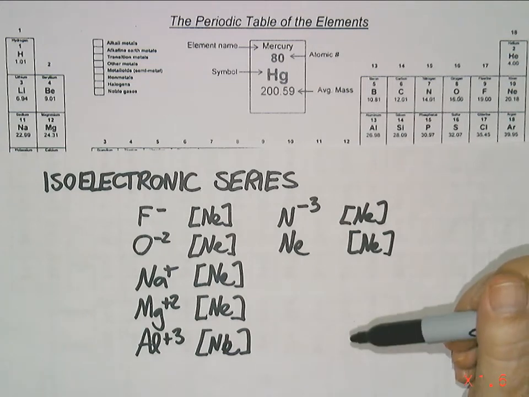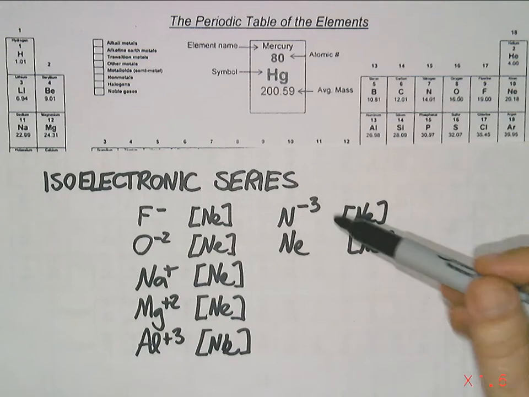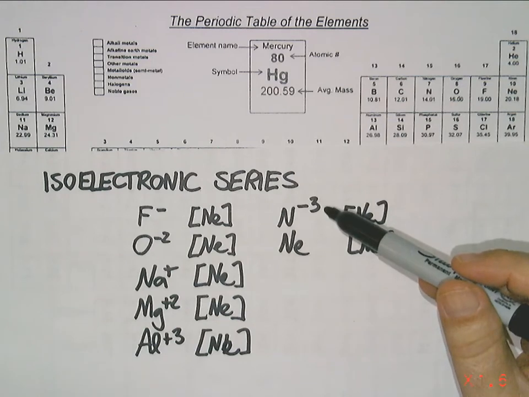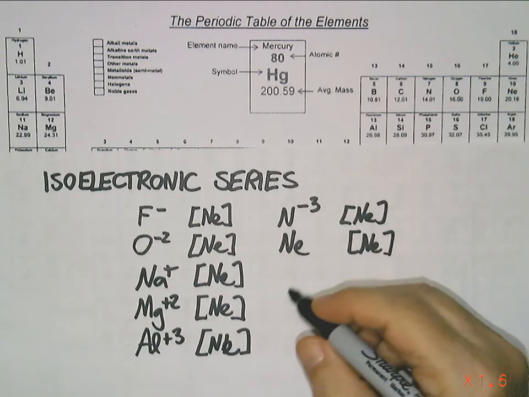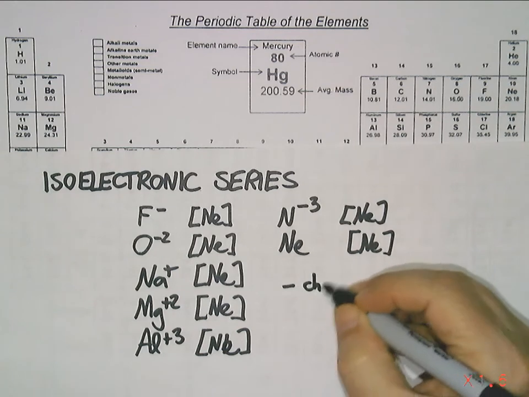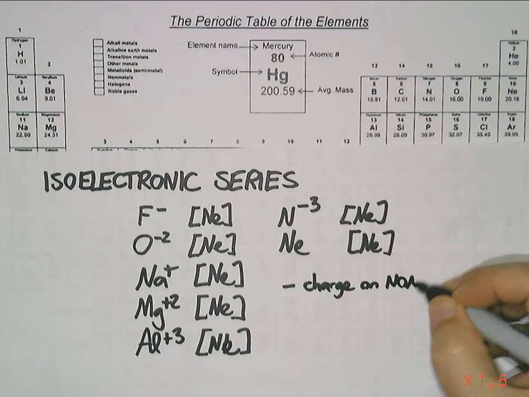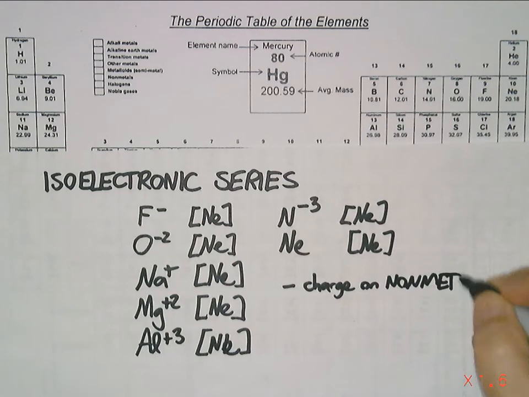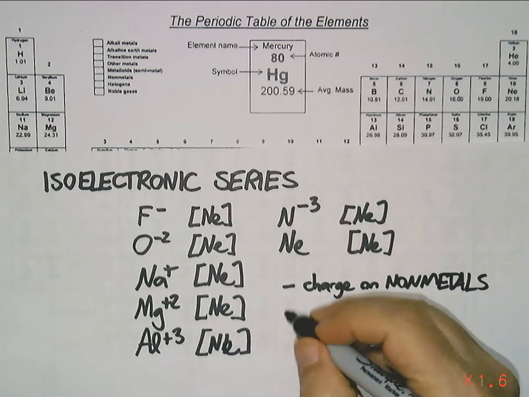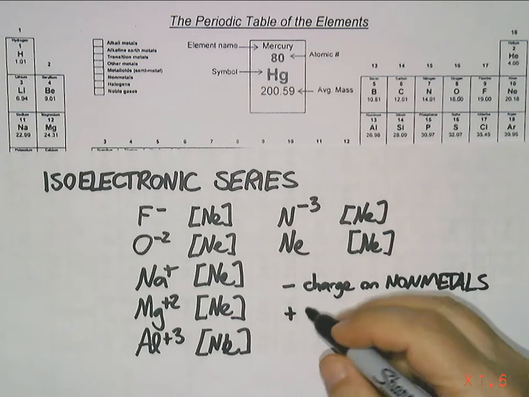So note a couple things here too. The things with negative charges are always nonmetals. The things with positive charges are always metals.